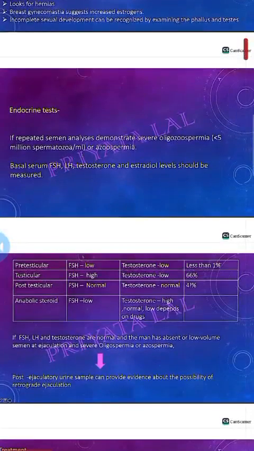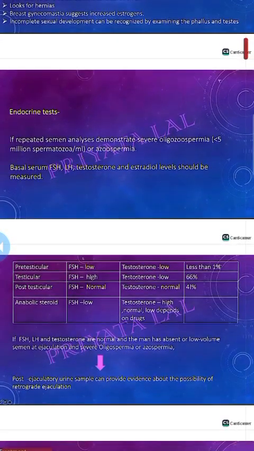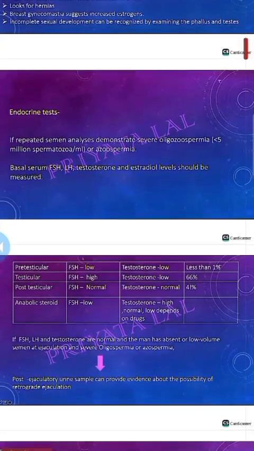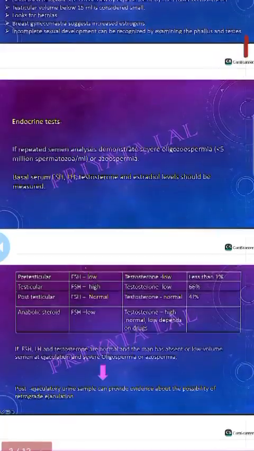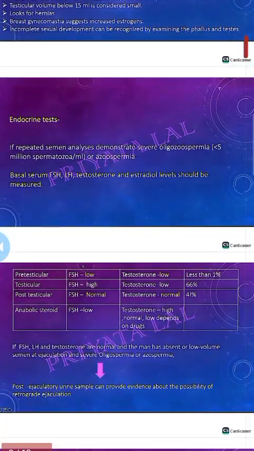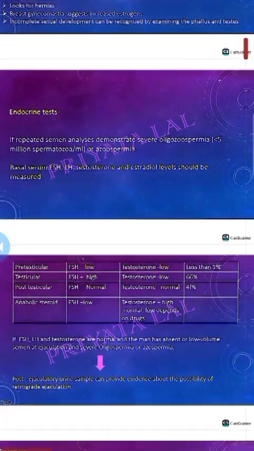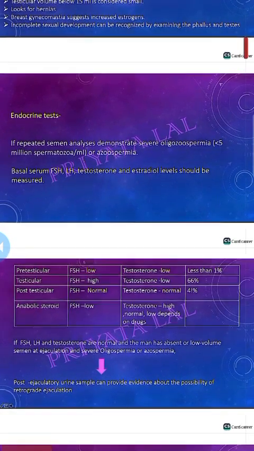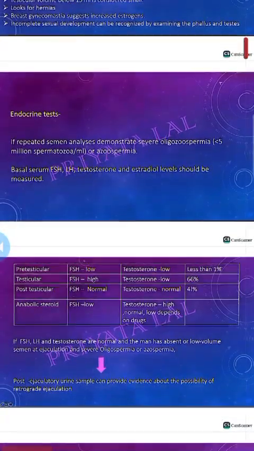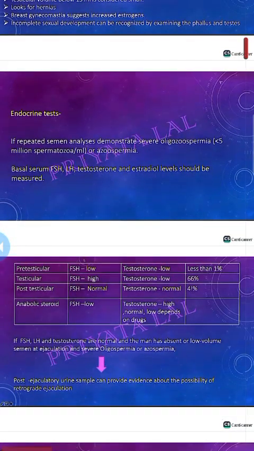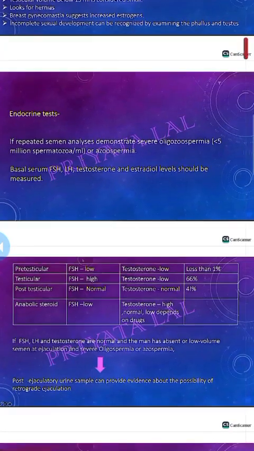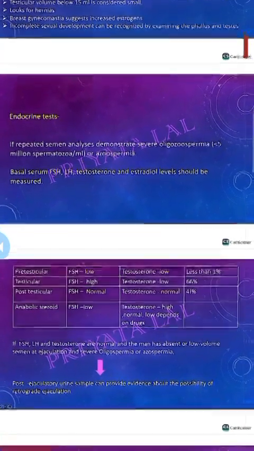So what are the investigations? First of all, you will do the semen analysis. We already discussed the WHO criteria regarding the semen analysis parameters, and if there are less than 5 million spermatozoa, then it is called severe oligozoospermia or azoospermia. So in this case, either you will repeat the semen analysis as soon as possible, or you will do serum FSH, LH, prolactin, testosterone and estradiol levels.